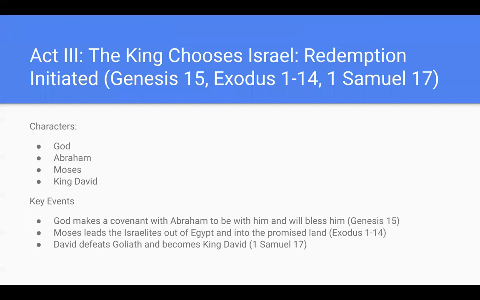Another one is when Moses leads the Israelites out of Egypt and into the promised land. That just shows when God was with them. And our last one, when David defeats Goliath and becomes King David.